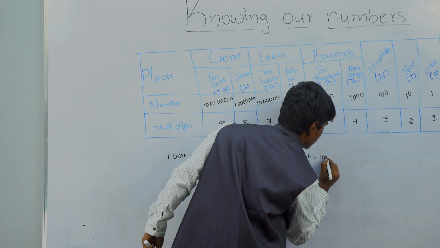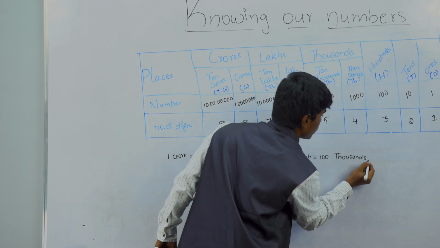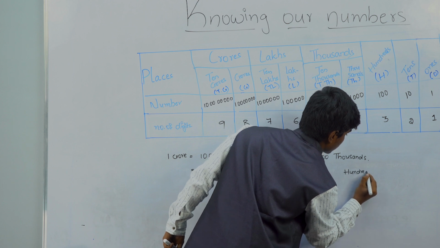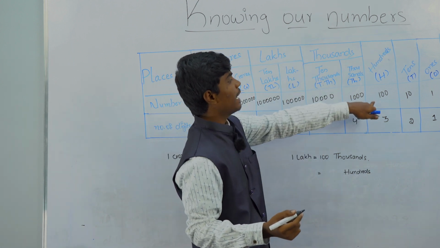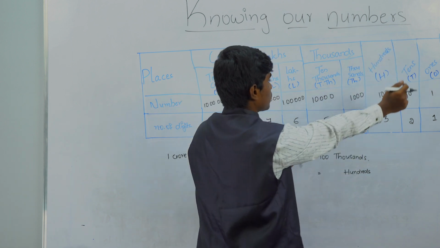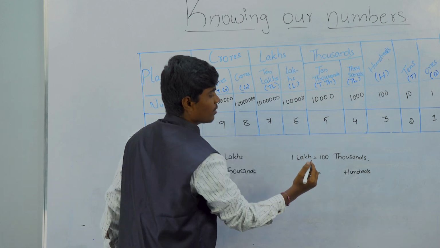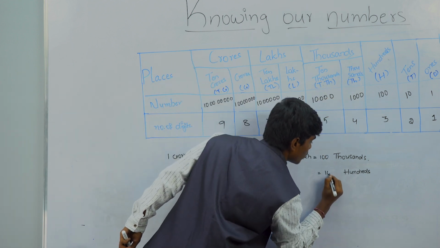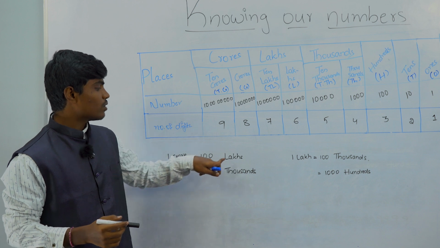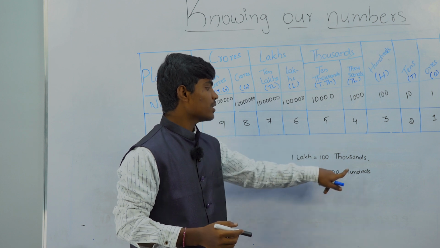So, 1 lakh is equal to 100 thousands. Now, in terms of hundreds, let's start counting from here: ones, tens, hundreds, thousands. So, 1 lakh is equal to 1,000 hundreds. So 1 crore is equal to 100 lakhs and 10,000 thousands. 1 lakh is equal to 100 thousands and 1,000 hundreds.